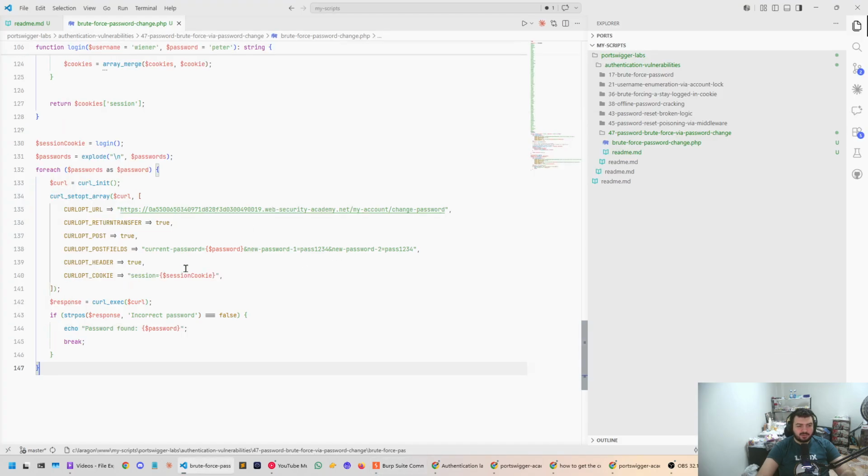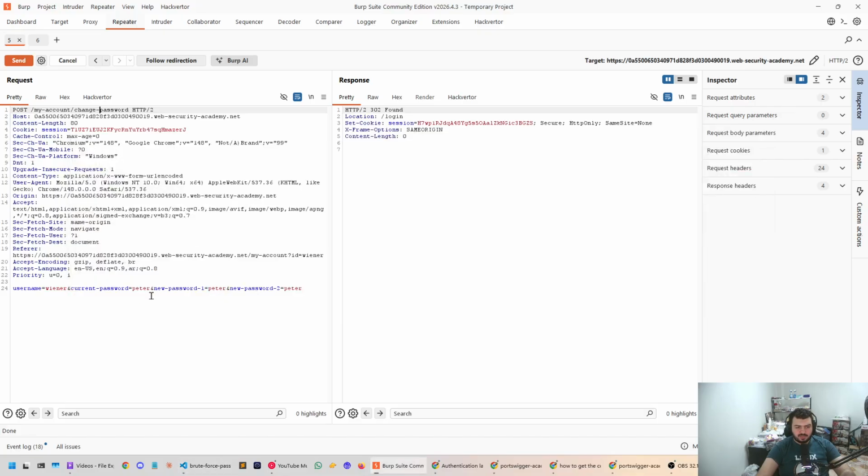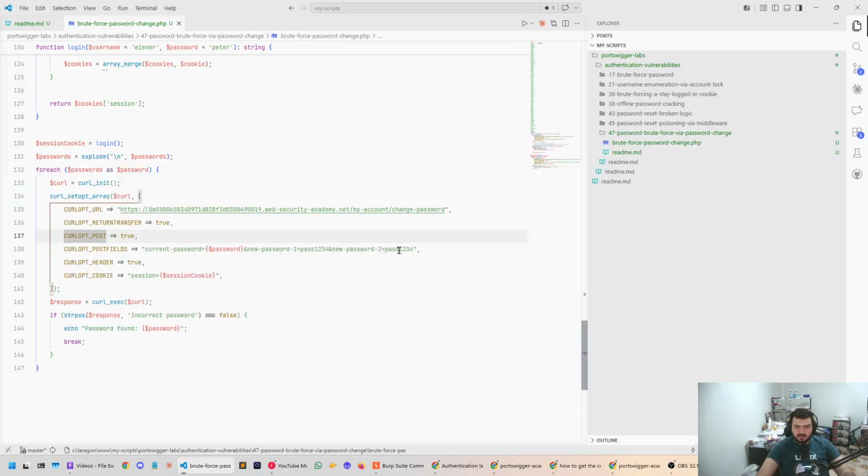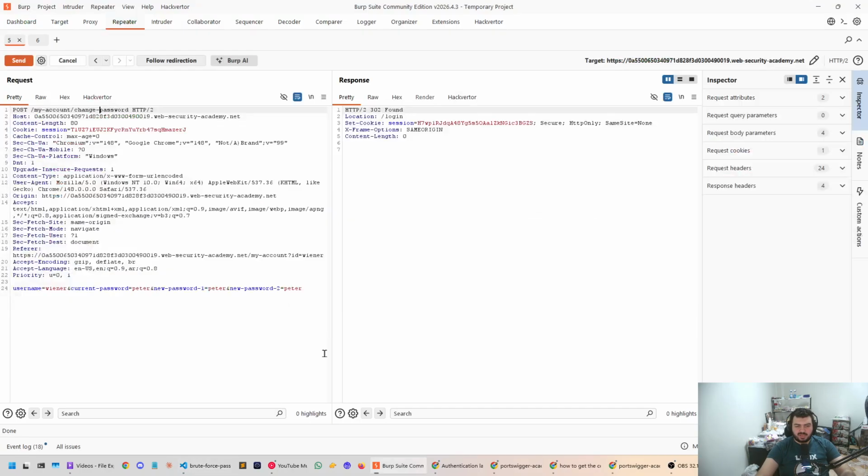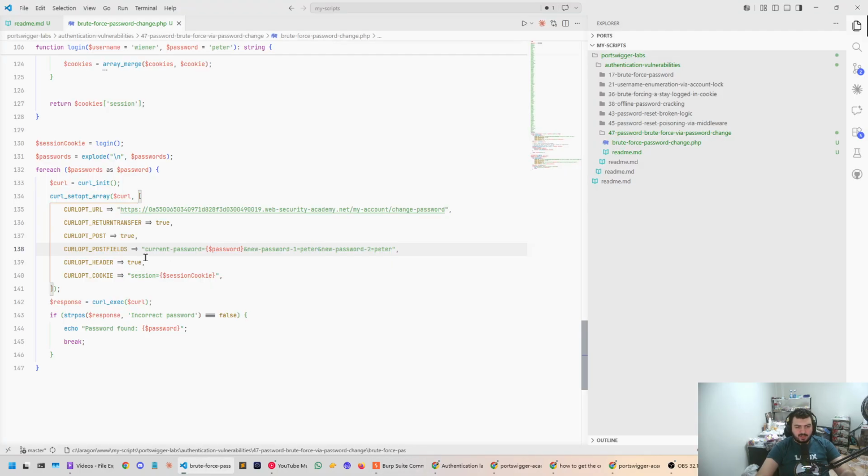Wow. Okay. So return transfer, and then here current password. So I'm going to change this to Peter. So we're gonna want to hack the password to Peter, and then we need to get the username as well. So username is going to be Carlos. This is the guy we're trying to hack.